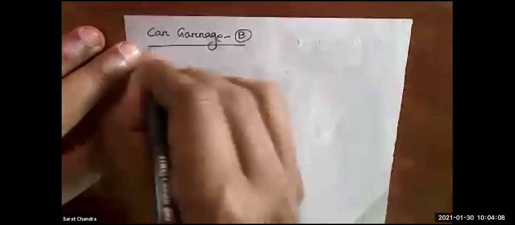Similarly, we have to calculate for garage B. These two things we have to calculate for garage B. After that, we will compare the result and we will get the answer. Clear? So I think you will get it. Simple again, we will calculate it for garage B. So I will give the heading car garage B. Okay, so first, what is the value of service rate?